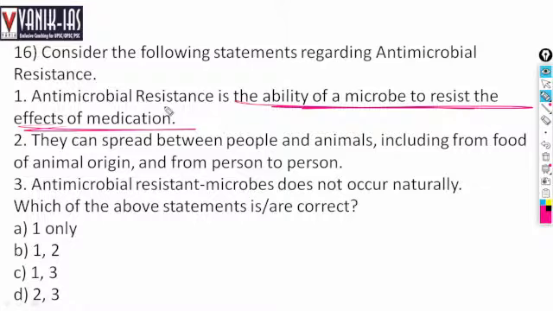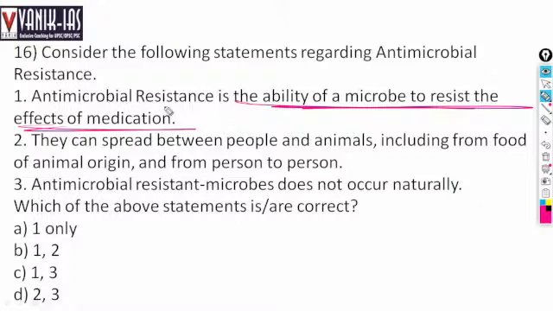That means if you are taking medicines for a particular disease, you will not get cured, right? After antimicrobial resistance develops in your body.